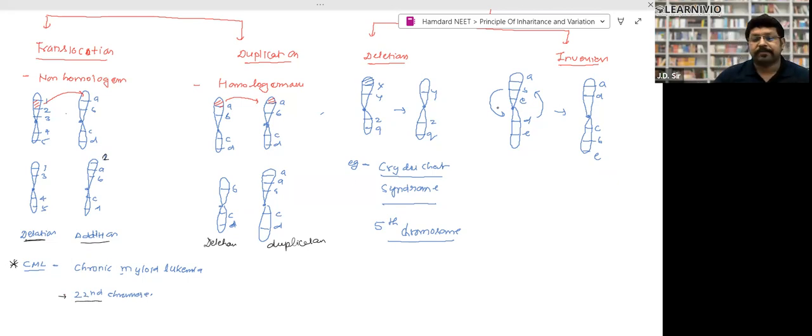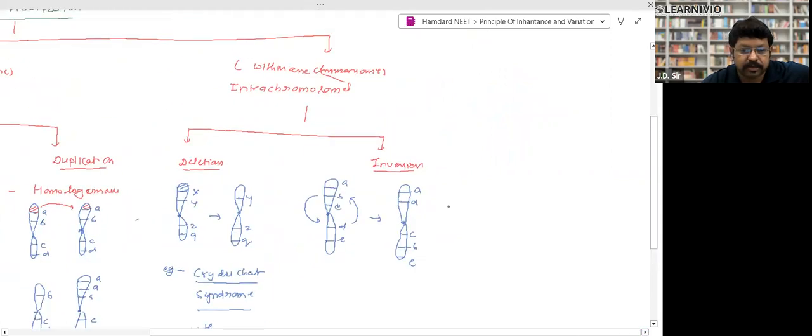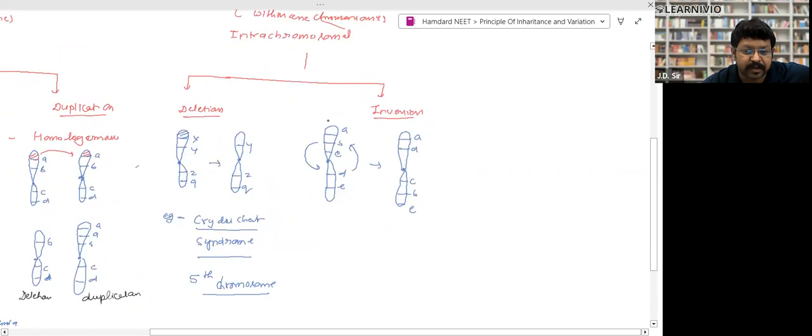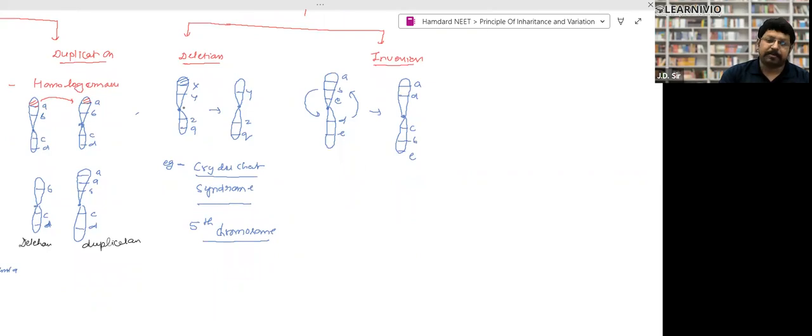Now we will study the next one. Look, this other one is called intrachromosomal aberration, right? Intrachromosomal aberration, sorry, when interchromosomal takes place between two chromosomes, intrachromosomal takes place within a chromosome.